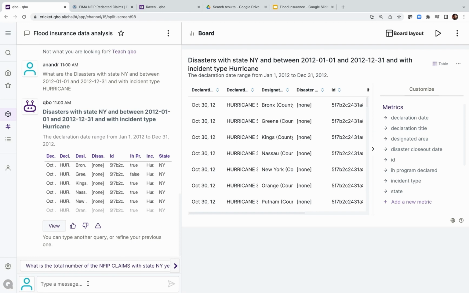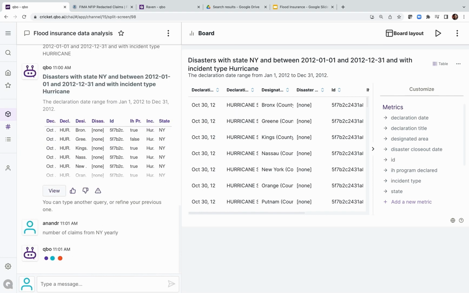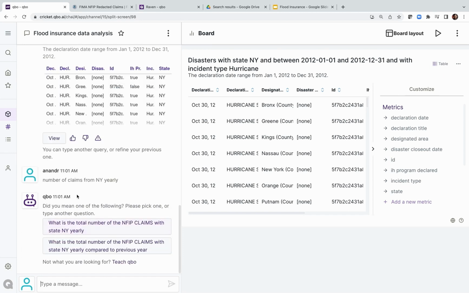I want to keep them, and then I can export them and create stories from them, share them, and do lots of cool things with boards. So now we know what happened in New York over the years, especially 2012. Let's look at the flood claims that came out of this. So number of claims from New York yearly. Because this particular data set only has flood insurance claims, if I just say claims, it's going to match that to flood insurance claims.